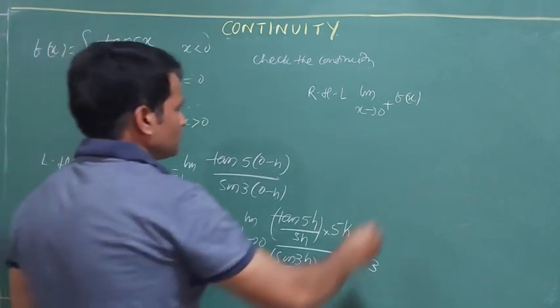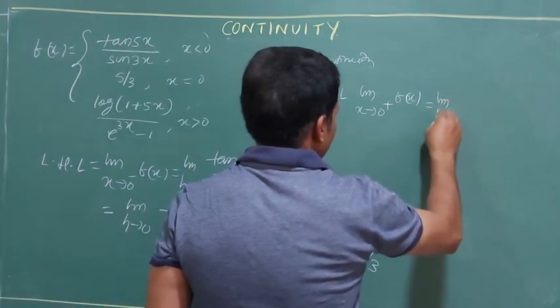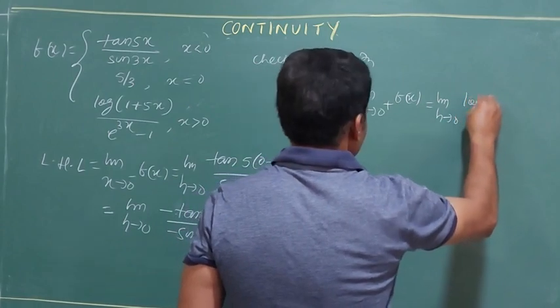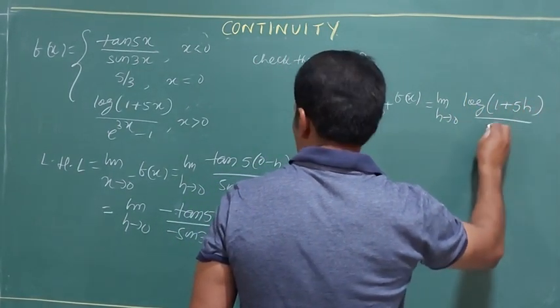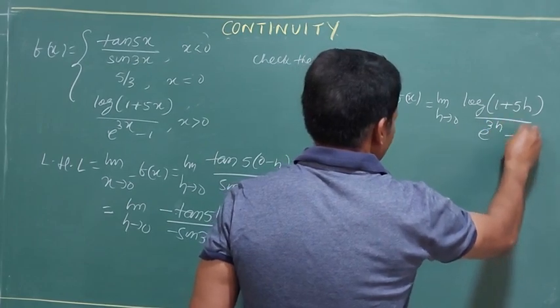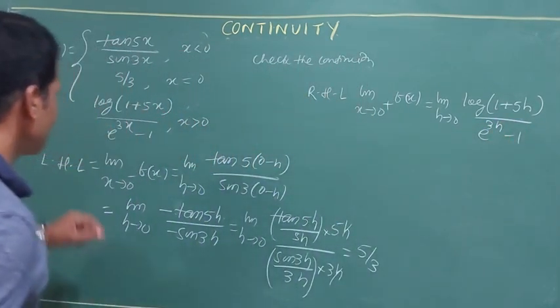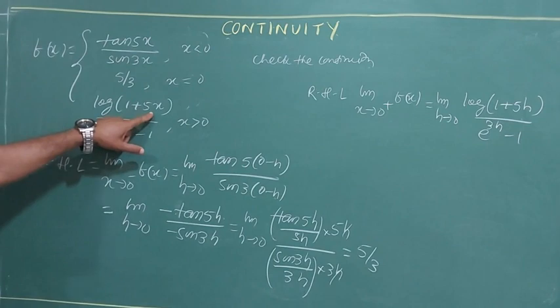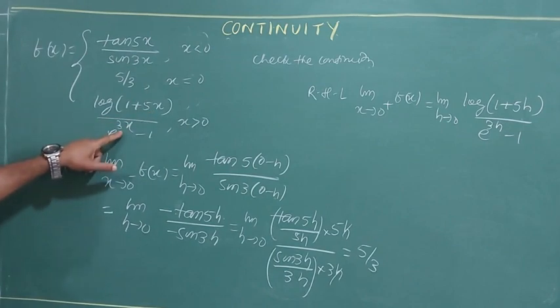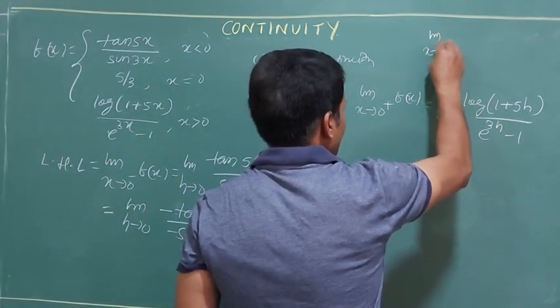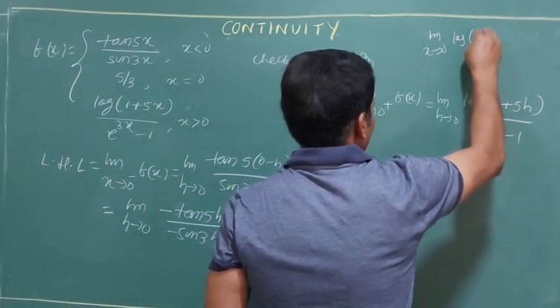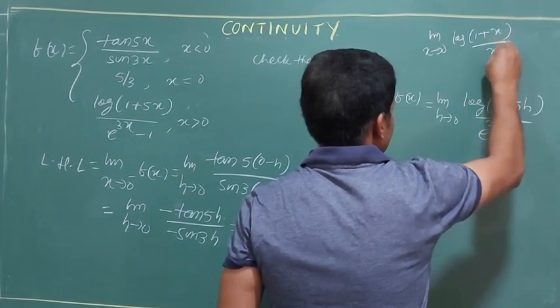I'll replace it: limit h tends to 0, log 1 plus 5h by e to the power 3h minus 1. I have omitted one step here so that you can understand. I write 0 plus h, that is 5h. 0 plus h, here 3h. Just now, a little while ago, I gave you the formula: limit x tends to 0 log 1 plus x by x is equal to 1.